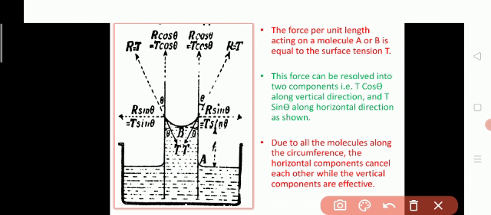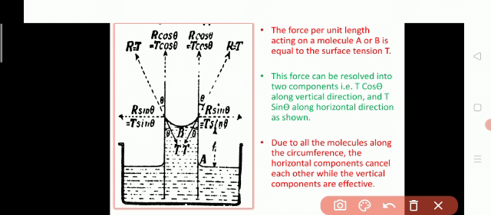Then the force per unit length acting on a molecule A or B, here molecule A is here, molecule B is here, is equal to the surface tension T. This force can be resolved into two components, that is T cos theta along the vertical direction and T sin theta along the horizontal direction as shown.